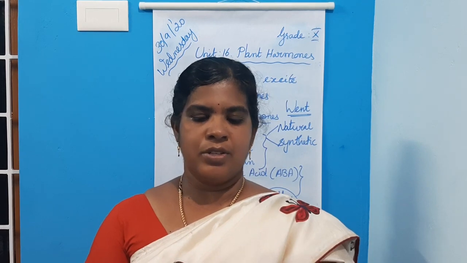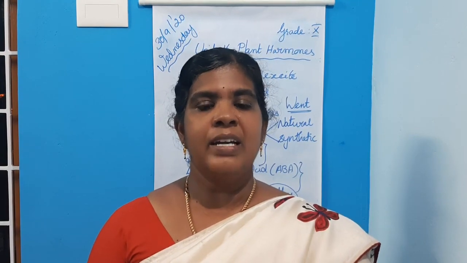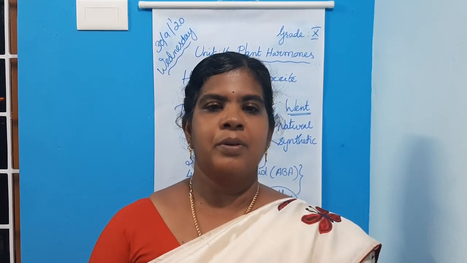Children, you have to learn these for short answers, fill-ups and 4-mark answers: the physiological effects of auxin and of cytokinin. After learning, write it in your notebook.